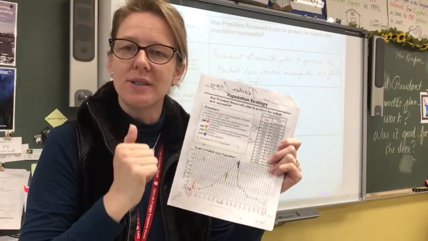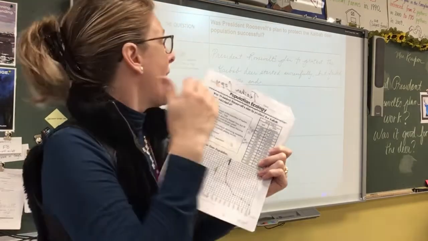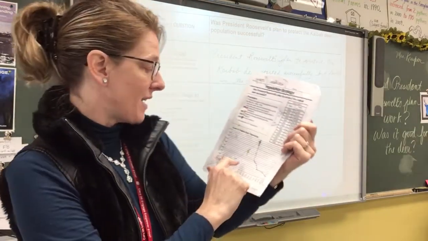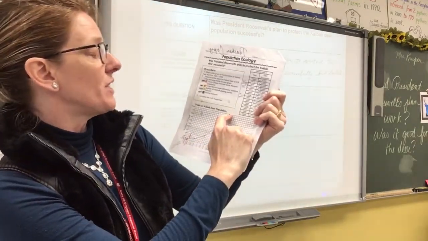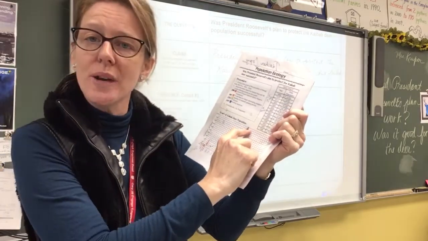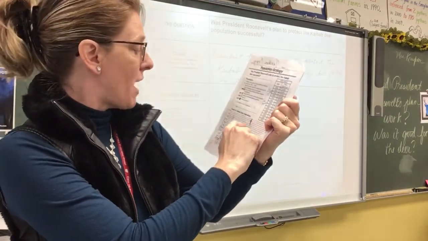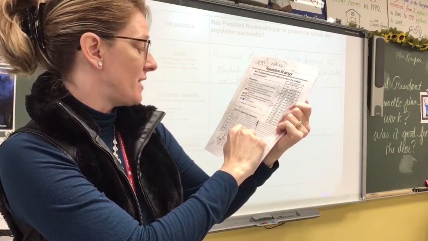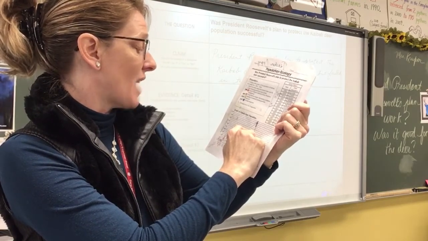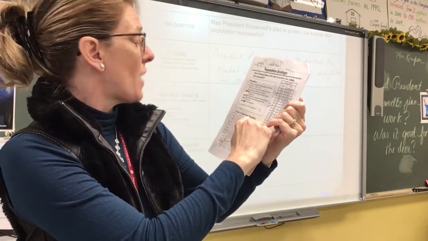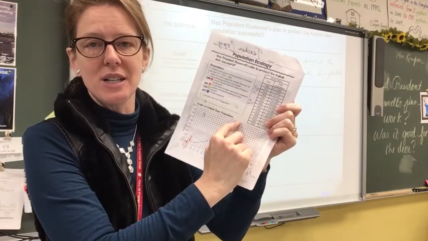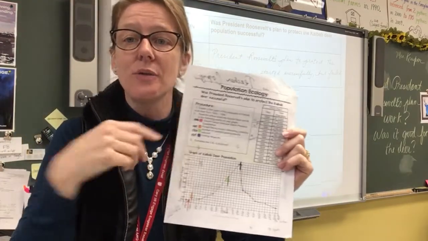And then you're going to state your population piece. It might sound like this: from 1920 to 1924, the population increased rapidly from 65,000 deer in 1920 to 100,000 deer in 1924. There you go, that's your third detail statement.